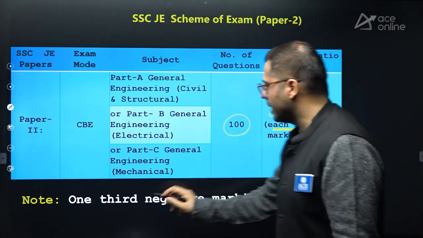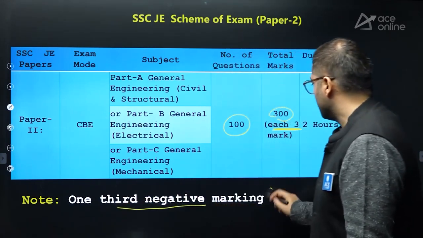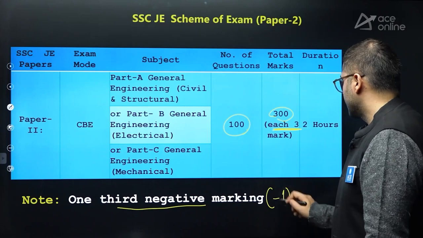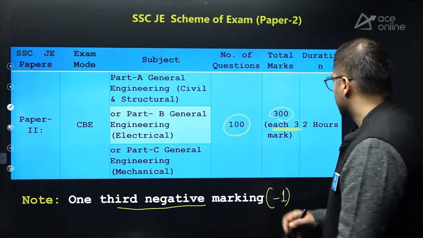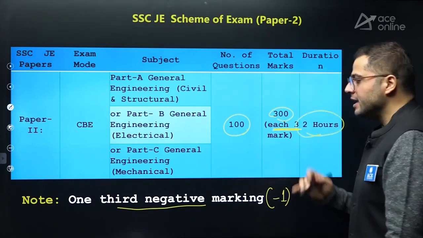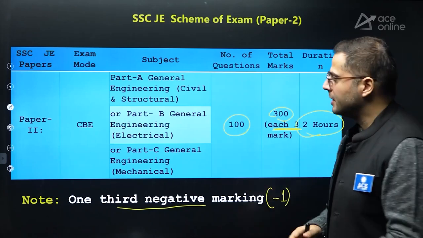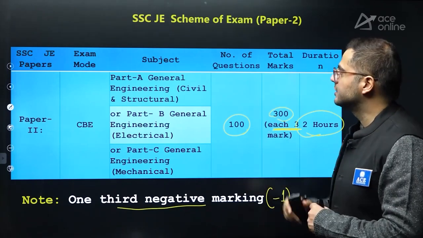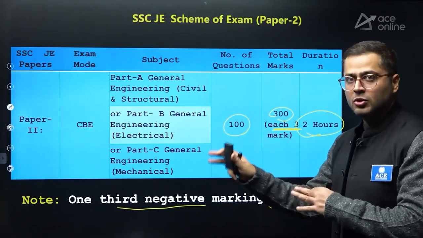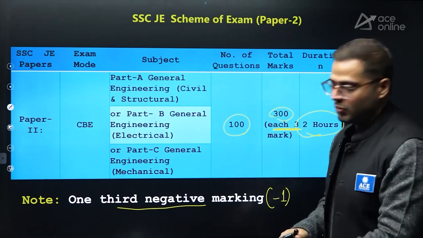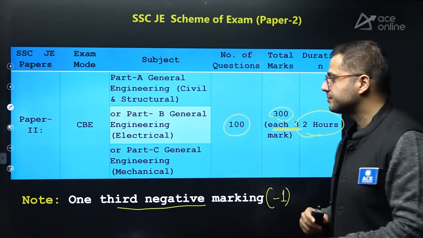There is a negative marking of 1/3, that means -1 in case of a wrong answer. A total of 2 hours is dedicated to this examination. So this is your SSC JE scheme for paper 2 once you qualify paper 1. It will be held after that.